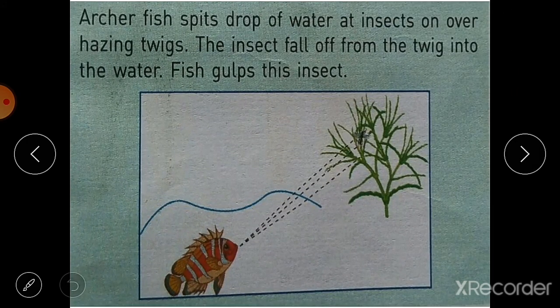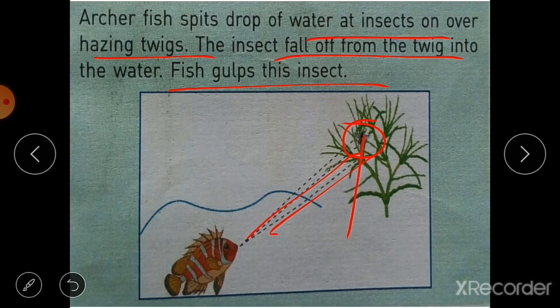Then archerfish spits a drop of water at an insect on overhanging twigs. You can see here, an insect is there on these leaves, and the fish spits a drop of water at the insect, and the insect falls off from the twig into the water, and then the fish gulps these insects. When the insect falls down because of this drop of water, then this fish catches the insect and eats it. It gulps this insect.